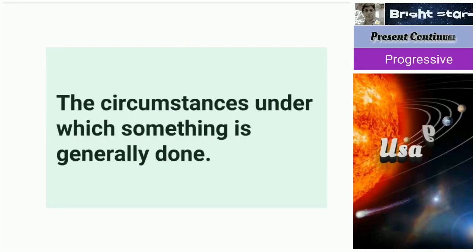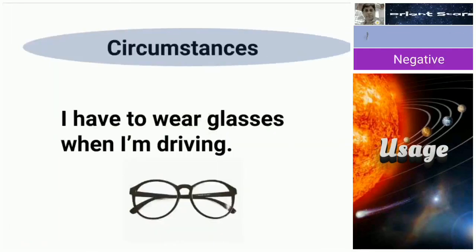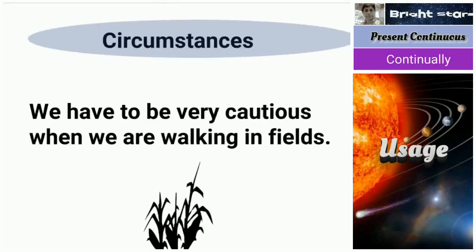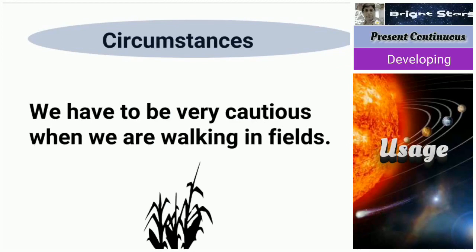The circumstances under which something is generally done. You see, I have to wear glasses when I am driving. So when I am driving, this is the circumstance. For that, we are using a present continuous tense. Next one, we have to be very cautious, very careful when we are walking in fields.